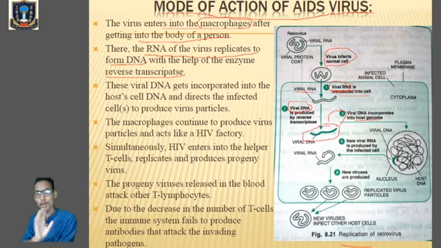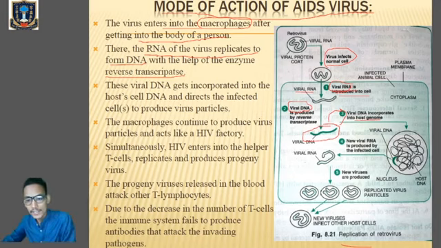Once viral DNA is formed, it becomes part of our genome, so that whenever our DNA replicates, the viral DNA will also replicate. The viral DNA incorporates into the host genome.